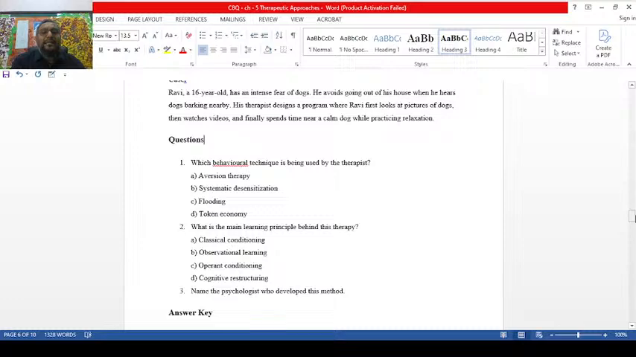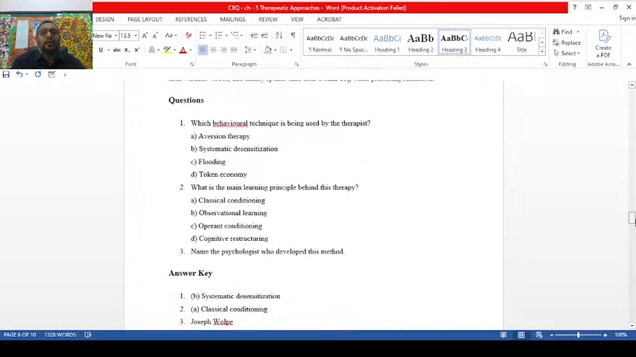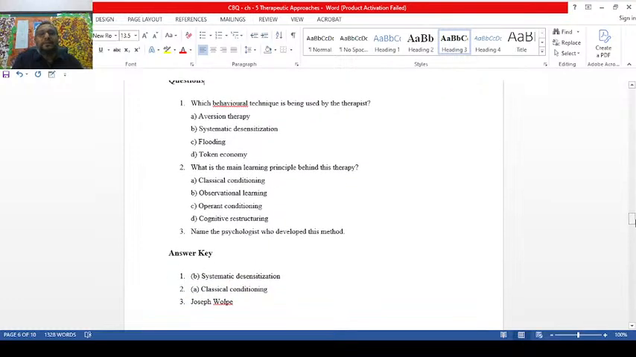Which is the behavioral technique used here in this context, you see. It is basically desensitization. For example, I want to convert the same question into a 2 mark question. I will say, explain the technique. So you have to use the word.